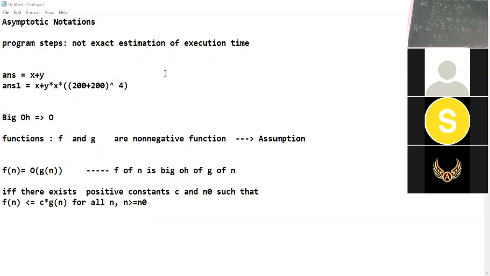So we cannot say that f of n is big O of g of n for n equal to 2. So when n is greater than or equal to 3, only then f of n is big O of g of n. Are you able to understand?